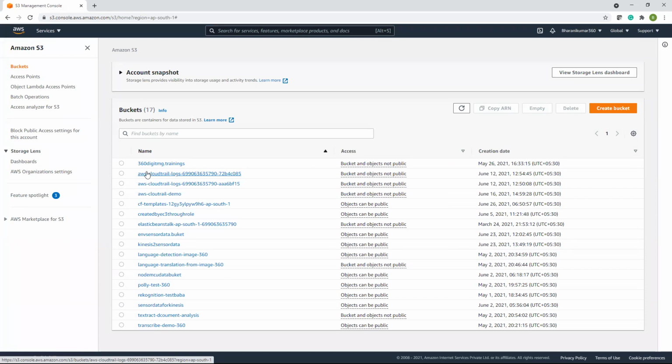It's not a database, it's storage. It just provides storage. You can store documents, videos, audios. That is simply any data. That's why it's called object storage. Object storage means everything you store in S3 is treated as an object.